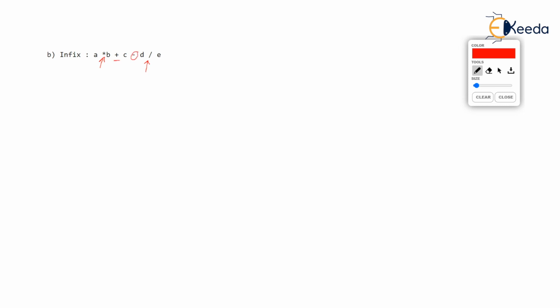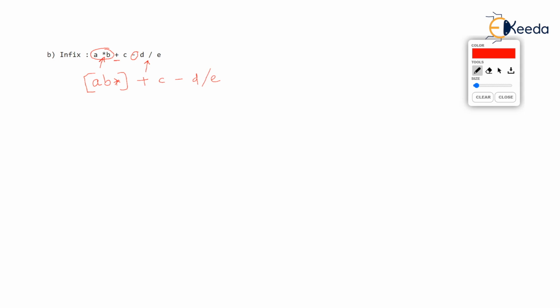But both multiplication and division have the same priority. Then you will solve first the one which comes first from the left hand side. So you better convert A into B first. In postfix it will be AB star. Mark this, it has become one operand now. What remains is plus C minus D upon E.